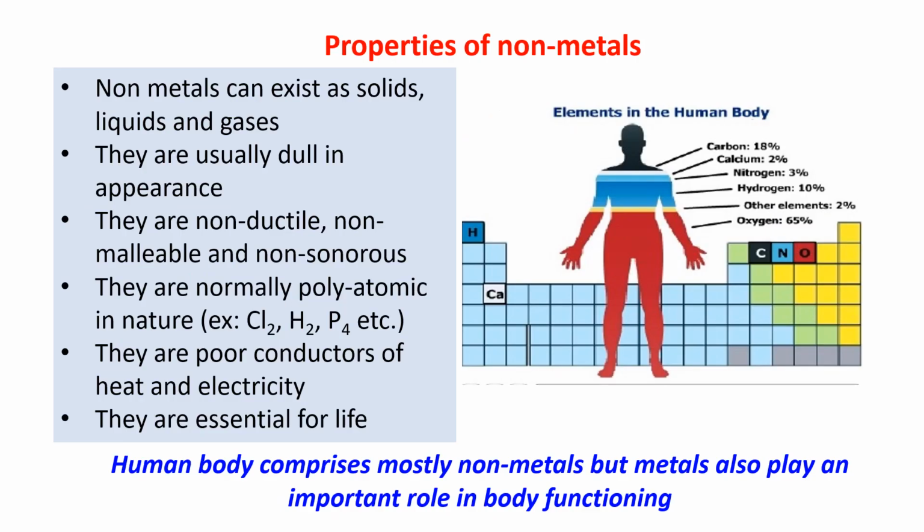Now, properties of nonmetals. Nonmetals can exist as solids, liquids and gases. That is the first point. The second point is they are usually dull in appearance, just opposite to that of metals. The properties of nonmetals are opposite to that of metals. They are usually dull in appearance and metals are shiny.